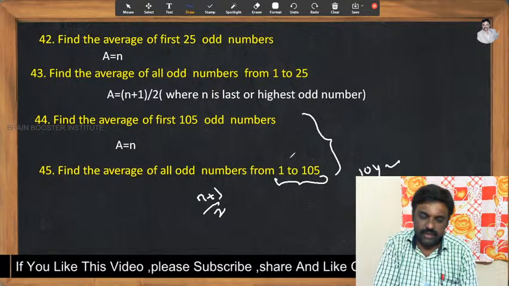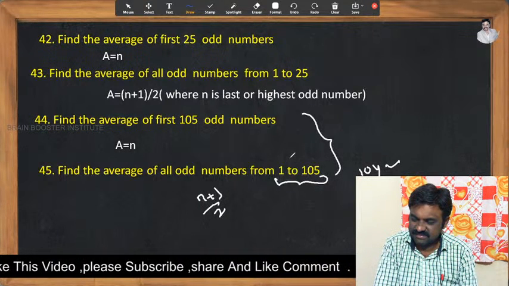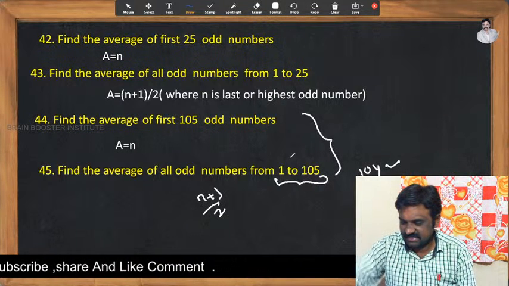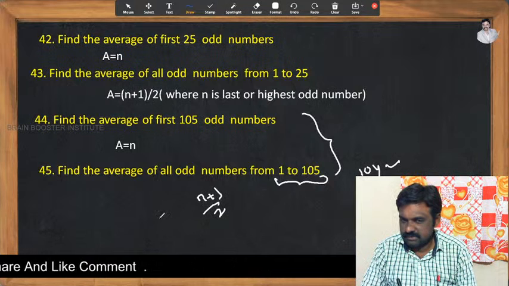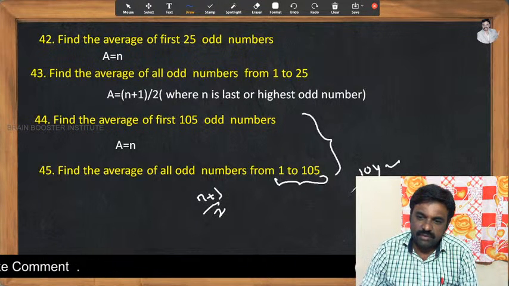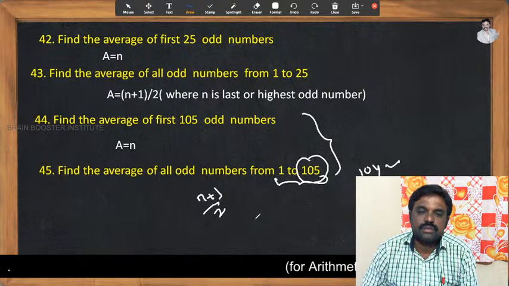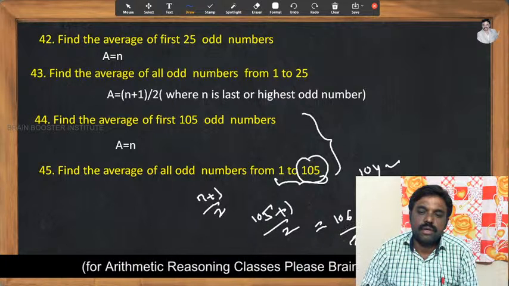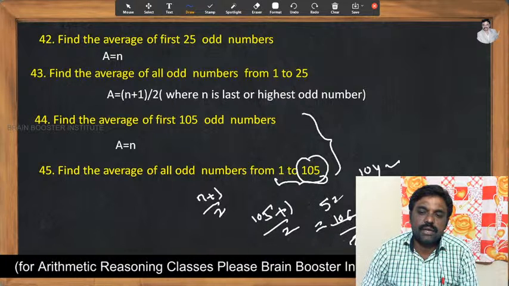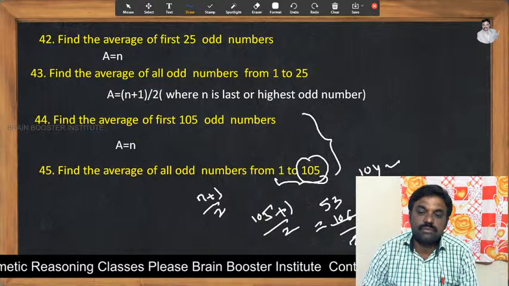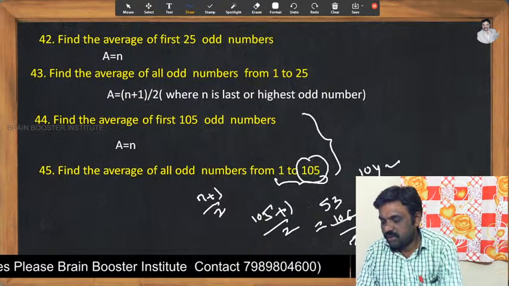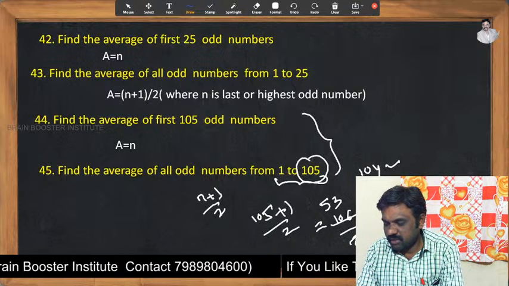Whether 104 or 105. The n value must be taken as 105. Why? Because 105 is an odd number. So (105 plus 1) by 2. Now what do you get? 106 by 2. Now 2 ones are 2, 2 fives are 10, and 2 threes are 6. The answer would be 53. Very good Nitesh, very good Vishnu Bhadagar.